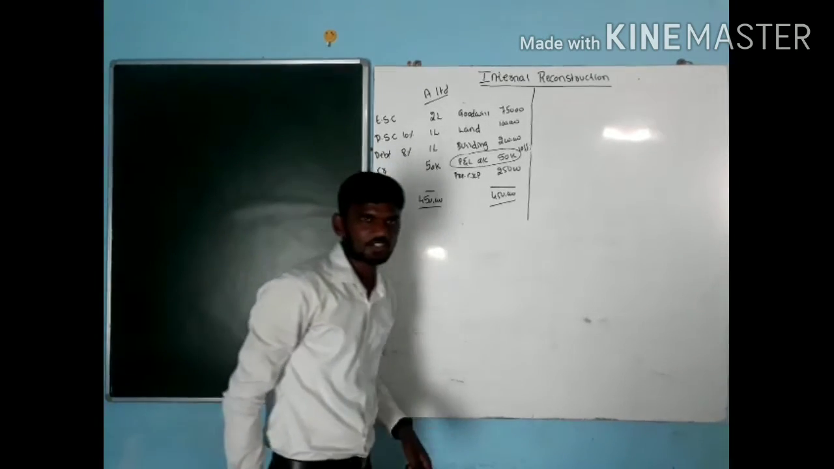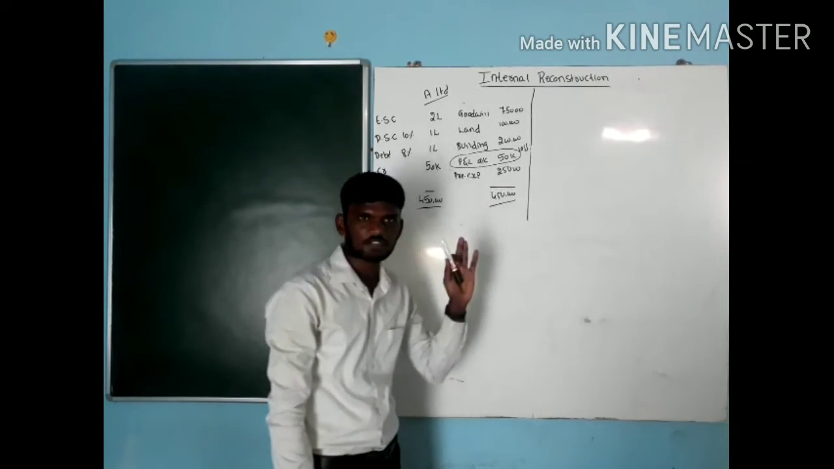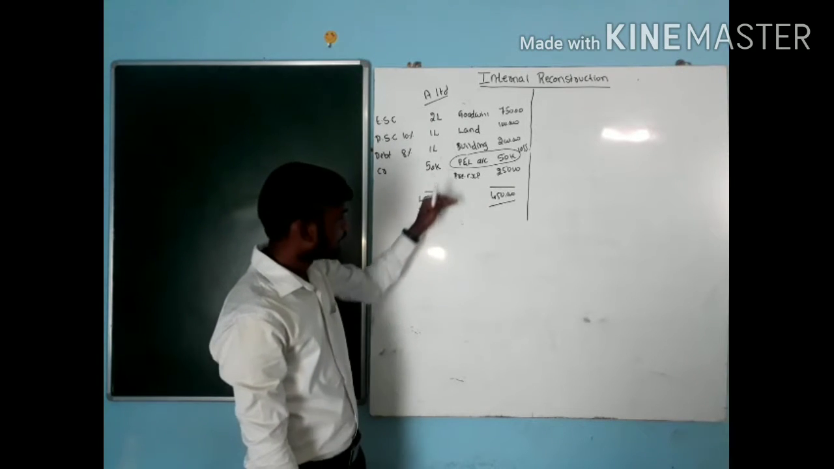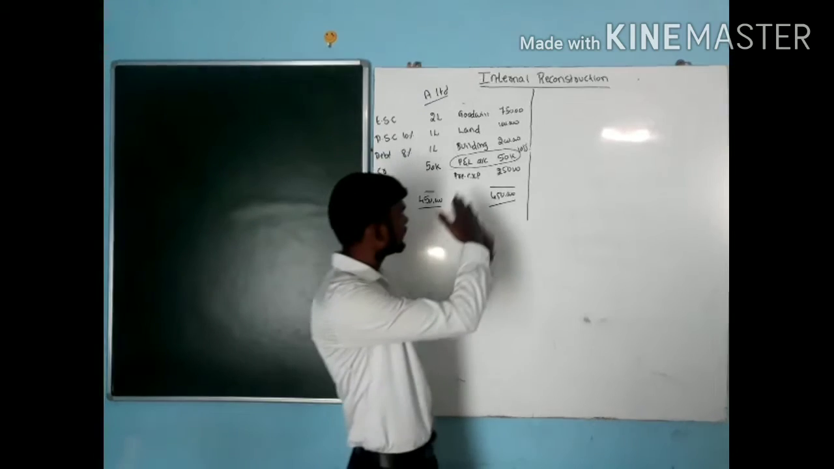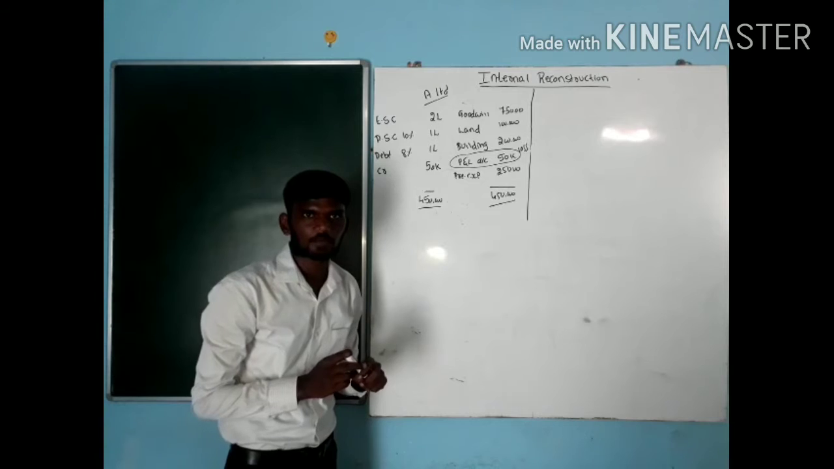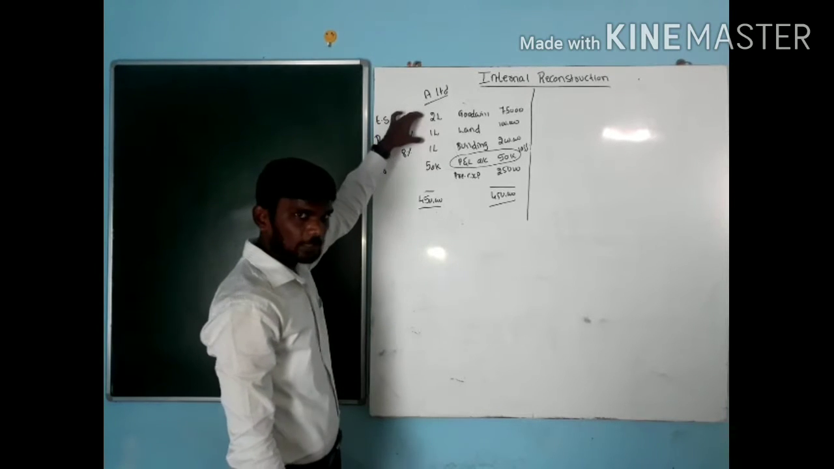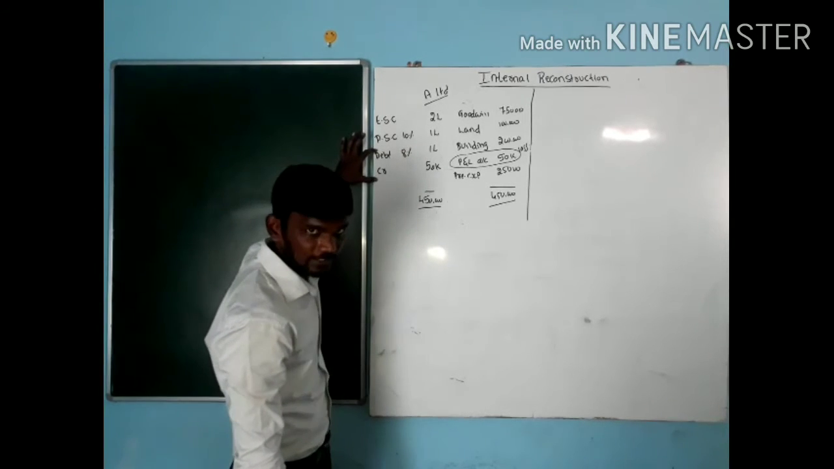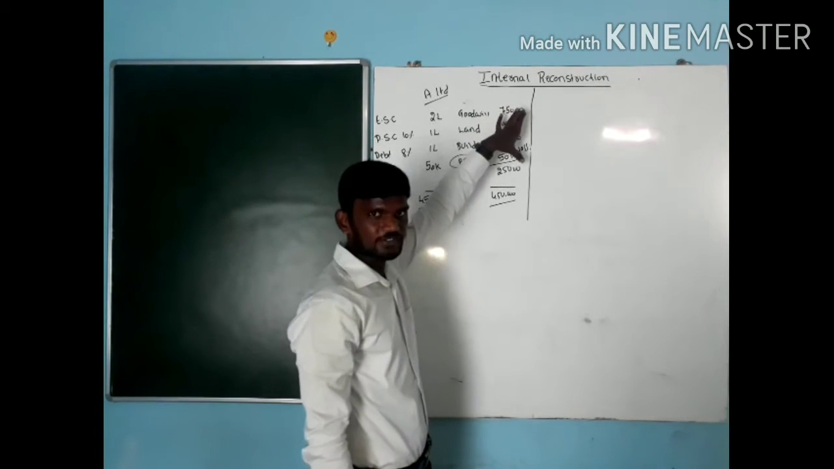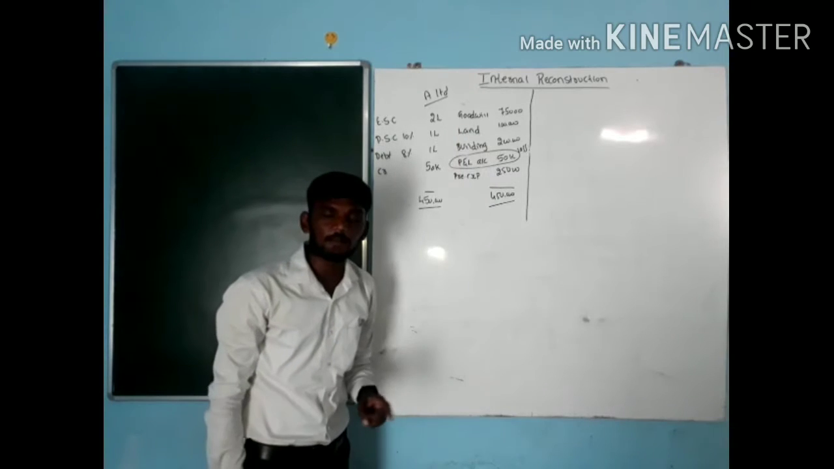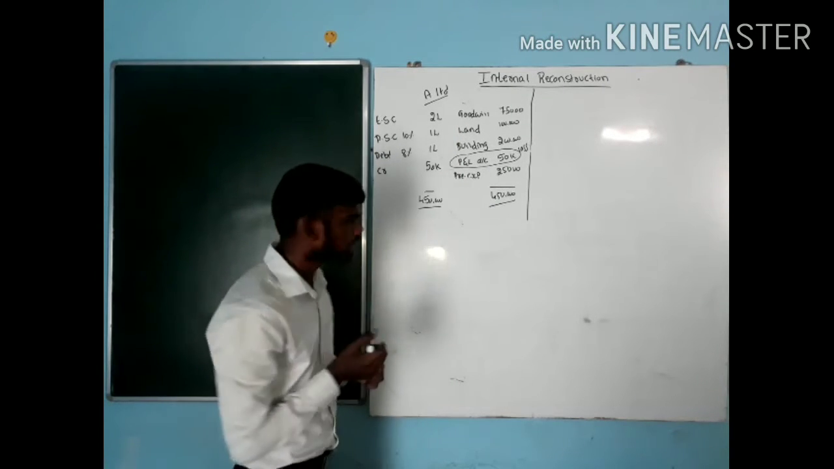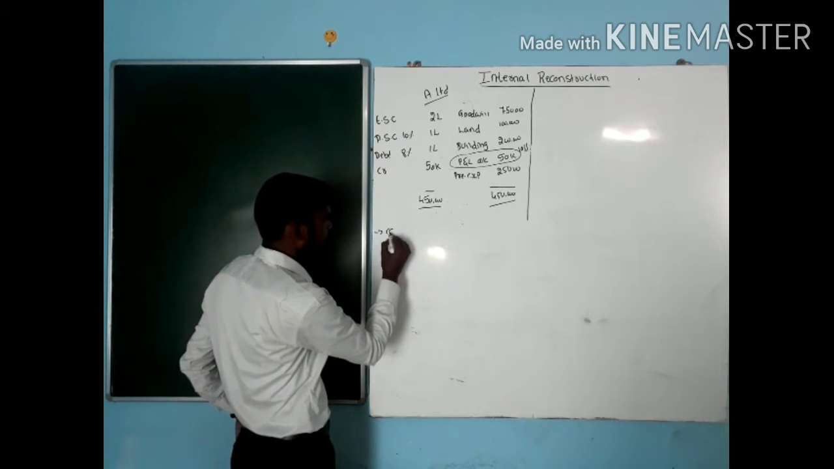When it comes to internal reconstruction, we need to go for what? Reduction of share capital and liabilities. By using those amounts, we have to write off all kinds of losses. It is called internal reconstruction. It means reducing the share capital and other liabilities, and using those amounts to write off some kind of losses. When it comes to internal reconstruction, we have to open one account that is called capital reduction account.